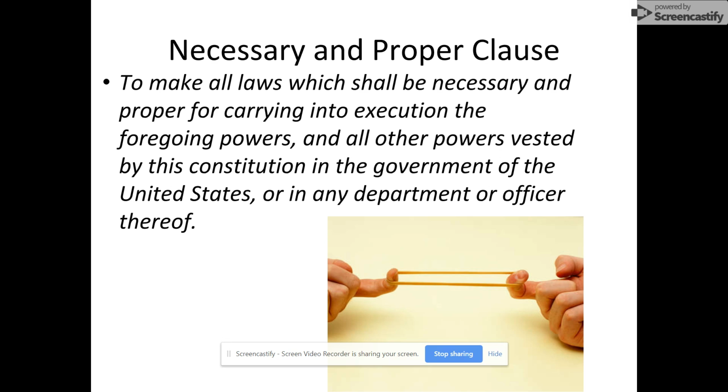Okay. Another one that's been stretched and is very controversial is the Necessary and Proper Clause. You can read it here, but basically it's saying that the Congress has power to make laws that are necessary and proper to do the things that they're supposed to do. So there are 17 powers listed in the Constitution. And they say, okay, any of those, if you need to make an extra law to carry out that power, you can do so.